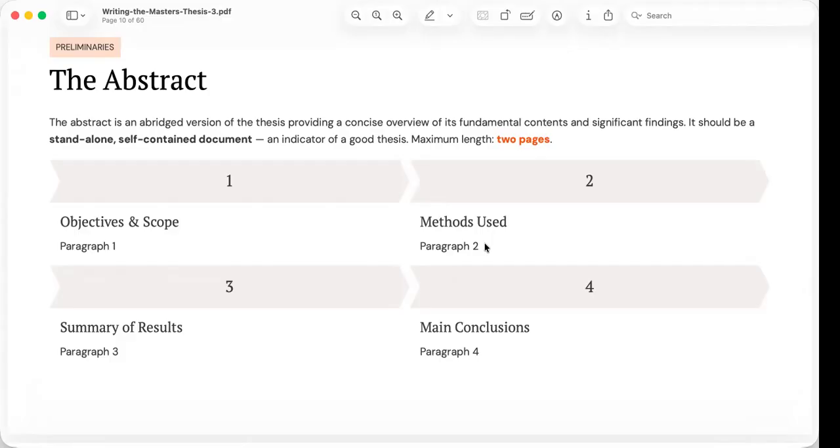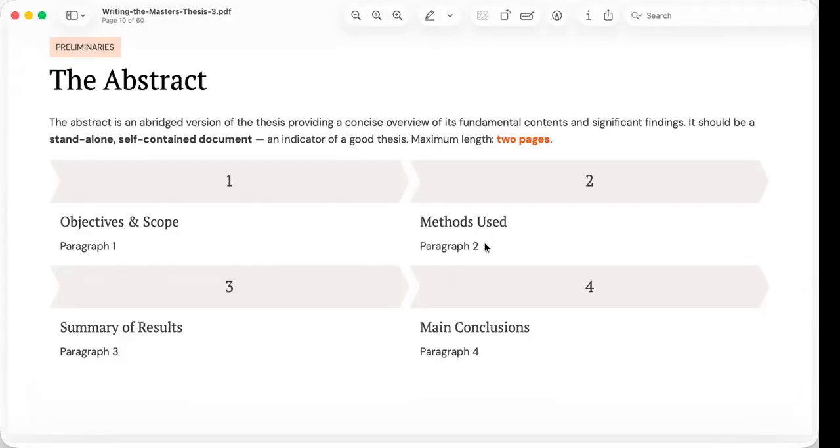An important characteristic of a good abstract is that it can stand on its own. A reader should be able to understand the purpose, methods, findings, and conclusions of the study without referring to the rest of the thesis.